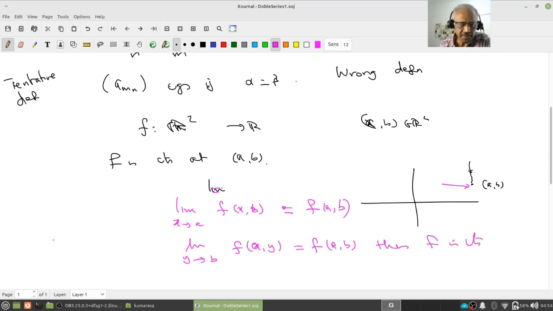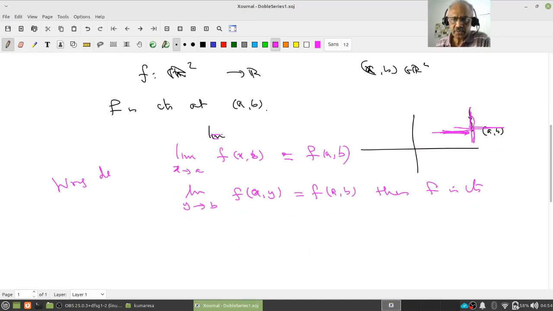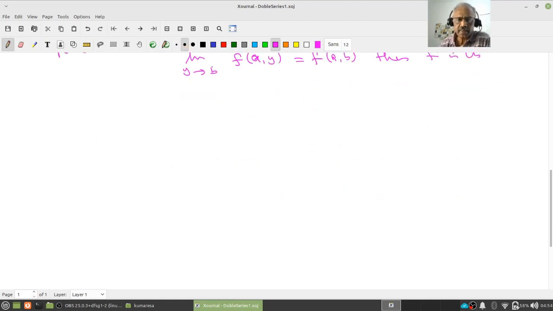This is a wrong definition, right? Because it only says as the points approach via this line or via this particular line. I mean, the approach may be like this. Are you following? So this is not a good definition, and similarly this is not a good definition. So what could be the correct definition?